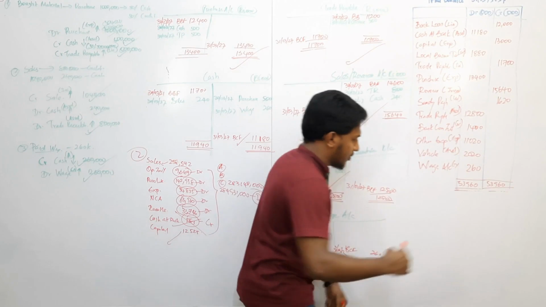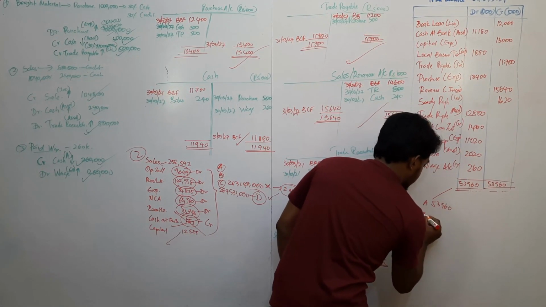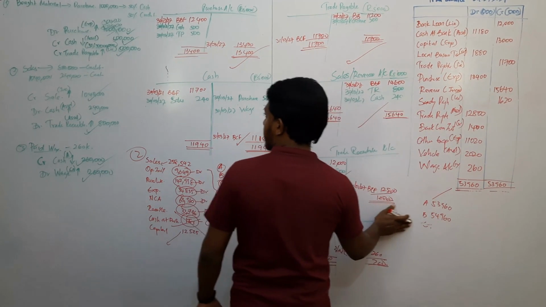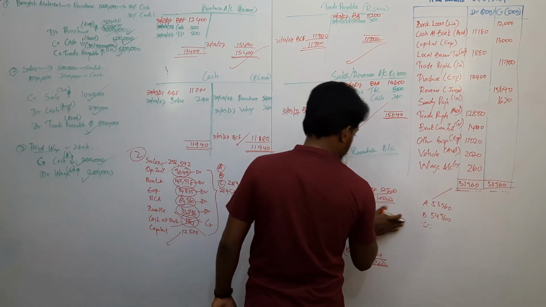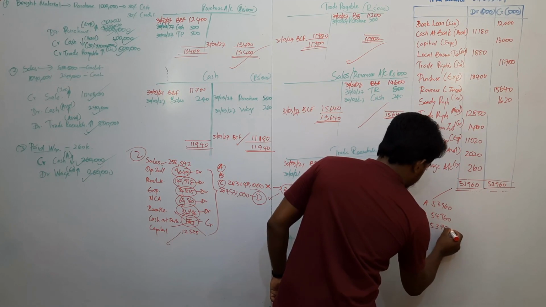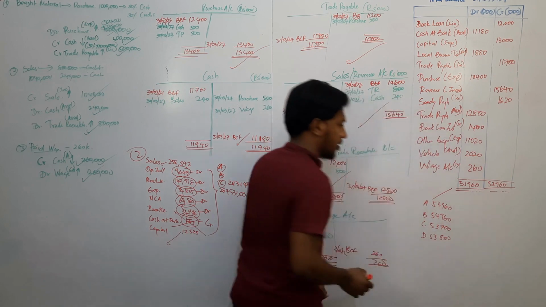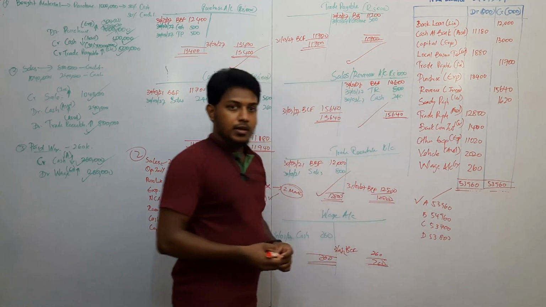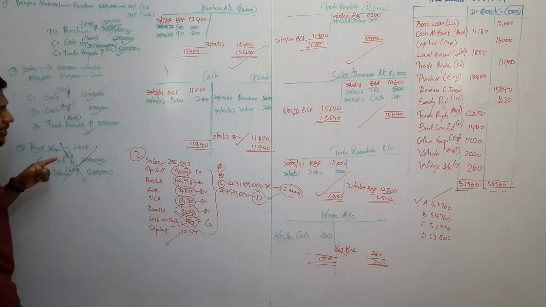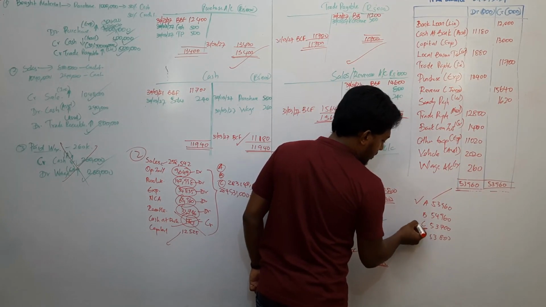So if you give an answer, say option A is 53,960, option B is 54,960, option C is 53,700, option D is 53,800, right? The answer is this. If you say you missed this 260 debit and credit, your answer will be this. You select this, so this is wrong.